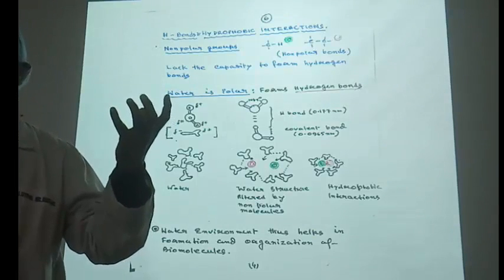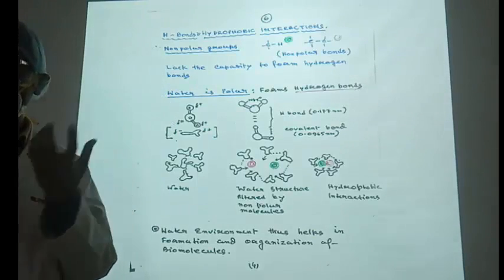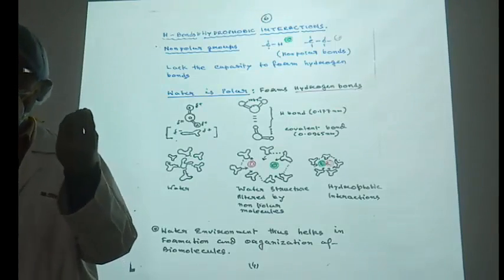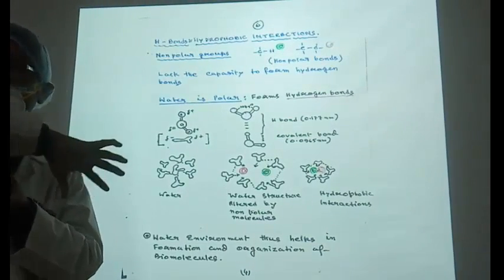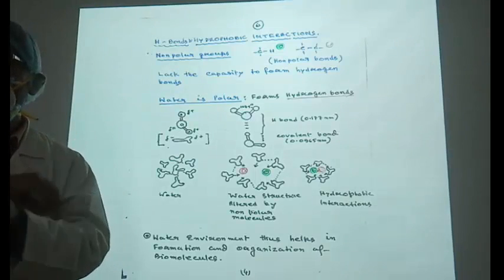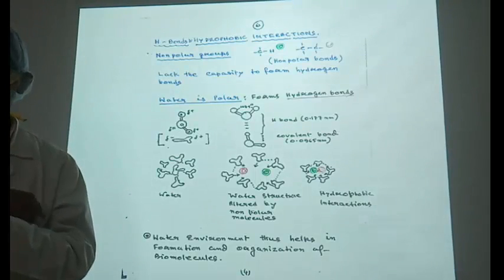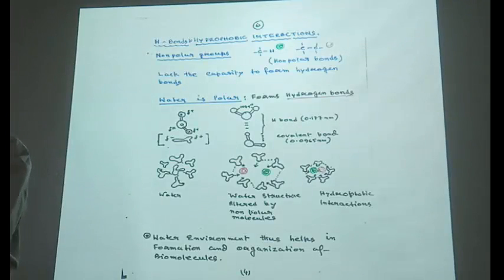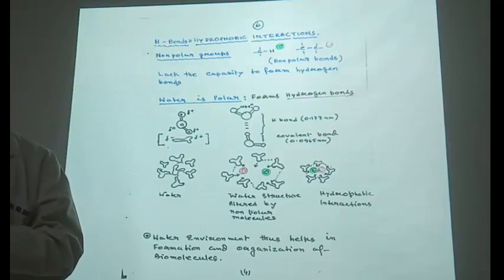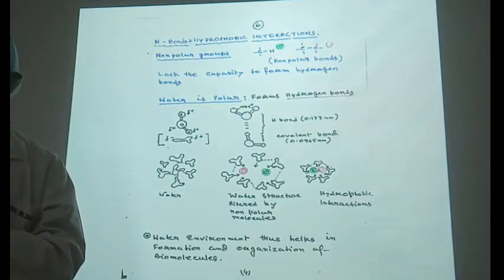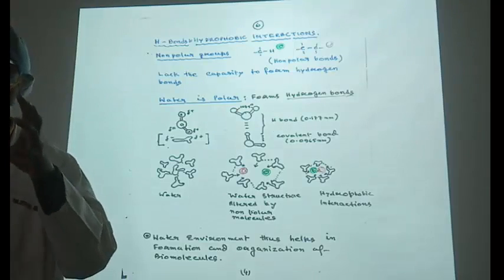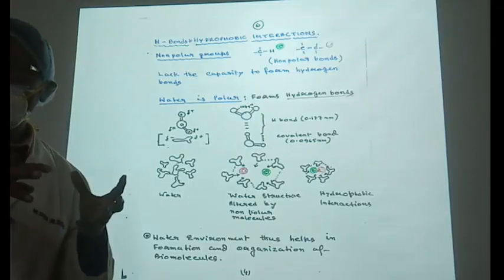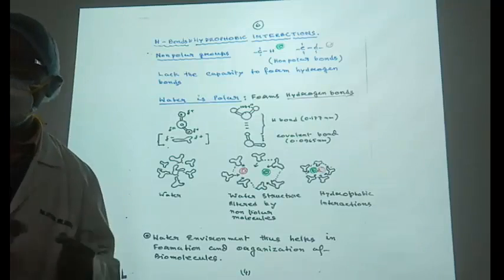So Na plus, that means they have a huge positive charge. All the negative poles of the water will go there, and so a sodium ion can attract many water molecules. Like Cl also, some of the positive ends of the water molecule percolate through the Cl, though Cl has less charge. Potassium also is similar, but not like sodium. And this way, polar molecules are always percolated or dissolved in water.